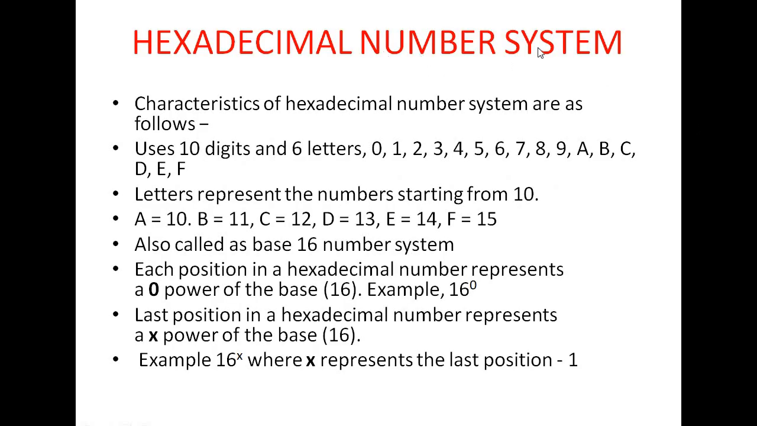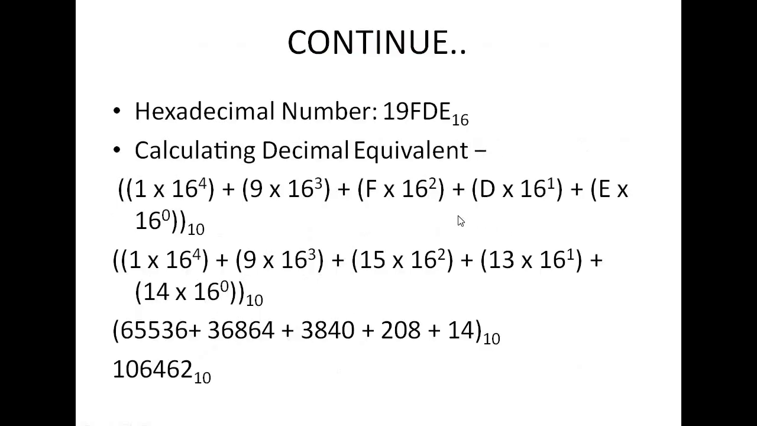Last one is your hexadecimal number system. Hexadecimal number system means 0 to 9 as usual, then A, B, C, D, E and F. A is equal to 10, B is equal to 11, C is equal to 12, D is equal to 13, E is equal to 14, F is equal to 15. 0 to 9 you can write in the usual form, then you can write 10 as A, 11 as B, 12 as C, 13 as D, 14 as E, 15 as F.